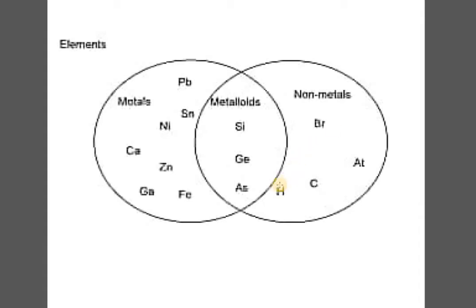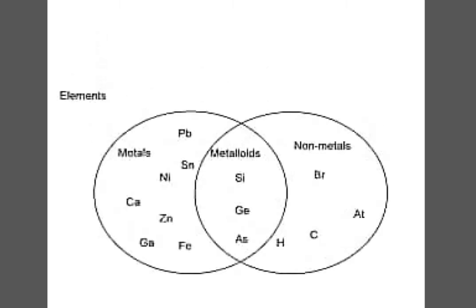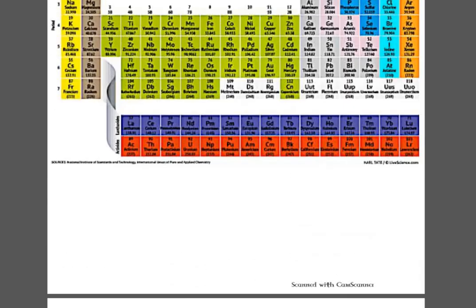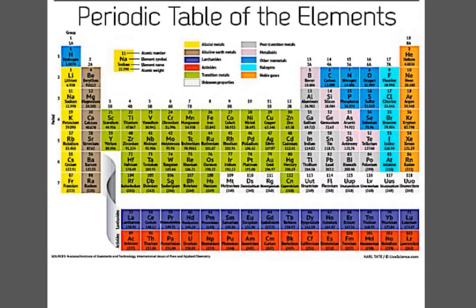Now I would not suggest you write down hydrogen here. The reason being that hydrogen is an element which has a few characteristics of the metals as well as the non-metals. If you would have paid proper attention to this periodic table, you would find the position of hydrogen is not common, as in group number 1.